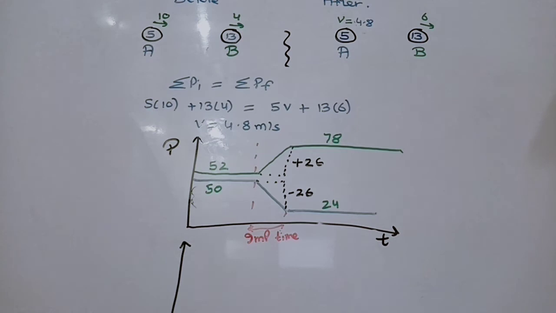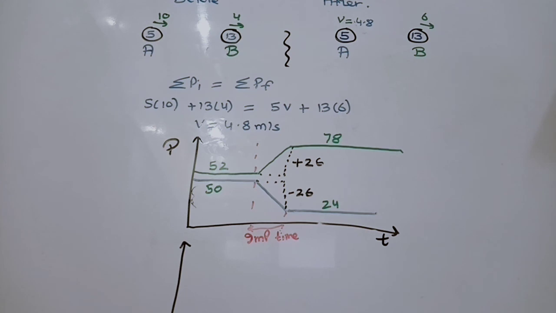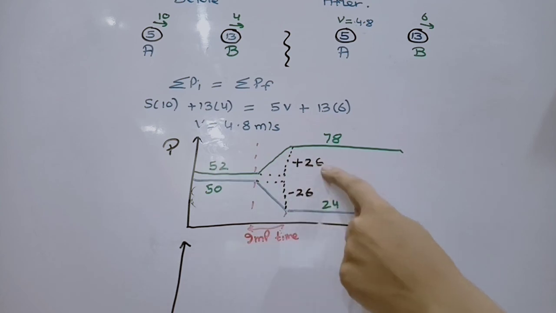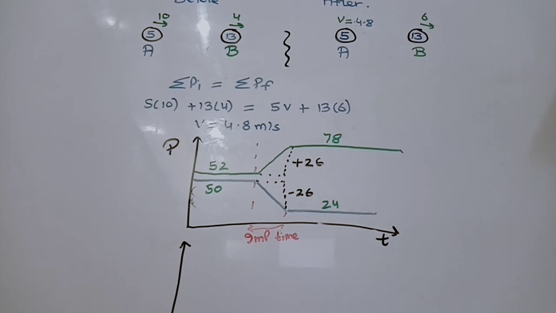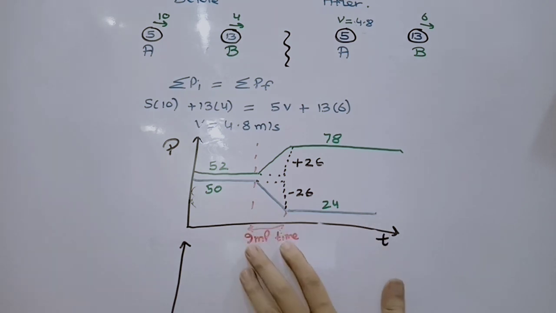Let's consider B. B had 13 into 4, which is 52, before collision, and after collision B had momentum 13 into 6, which is 78. So 78 minus 52 is 26. This is the momentum-time graph for this situation, and this duration in time is the impact time during which the impact occurred. Another thing you can notice is that 50 plus 52 is 102, and 78 plus 24 is also 102. So the momentum before equals the momentum after.